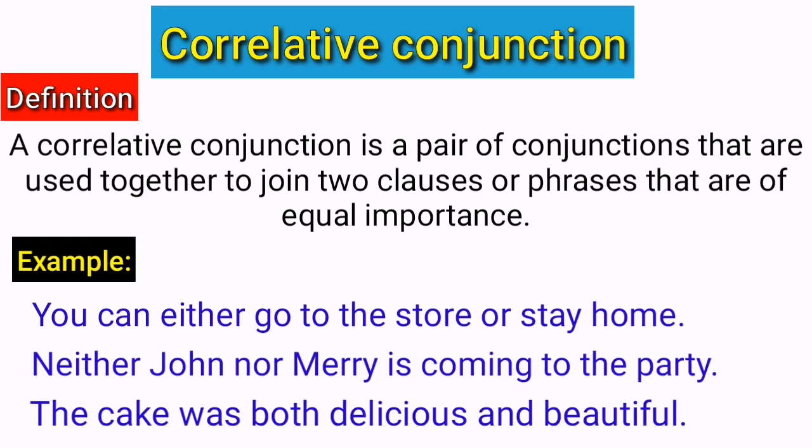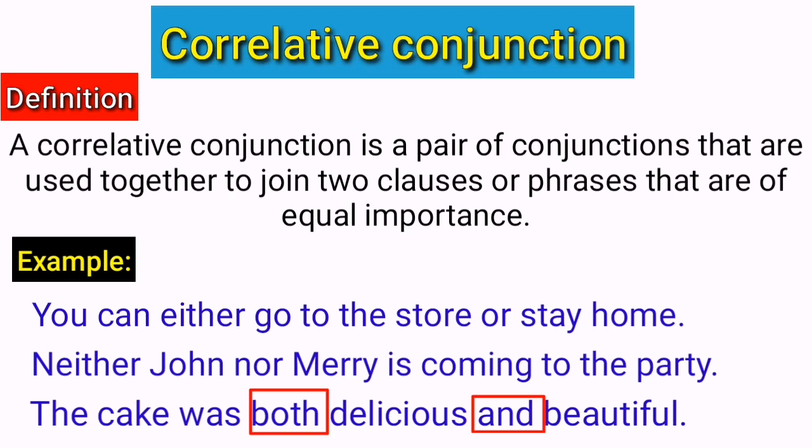The cake was both delicious and beautiful. Here in this example, the correlative conjunction is both and is used to join two adjectives that are of equal importance. The first adjective, delicious, describes the taste of the cake. The second adjective, beautiful, describes the appearance of the cake.